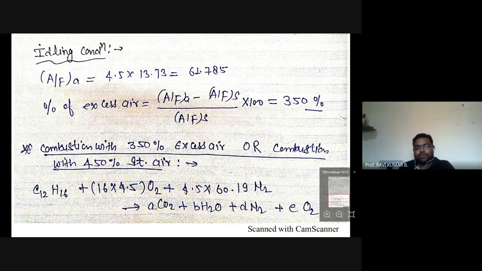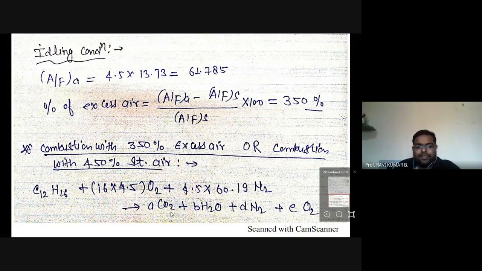But at the end we don't know how much CO2 and H2O will be there. Now keep in mind, when we are using excess air, that means at the end of the combustion we will have some extra air component present in the post combustion product. So that has been added here. You look at this here, O2 we have added in the post combustion product. So that also we don't know, how much extra air will be present in the post combustion product. So we have written ACO2, BH2O, DN2, EO2. But this D term we already know, since nitrogen is not going to react with anything. So whatever nitrogen is present in the pre-combustion product will be available in the post-combustion product also. But still we have written DN2.